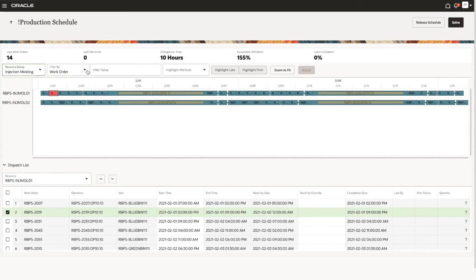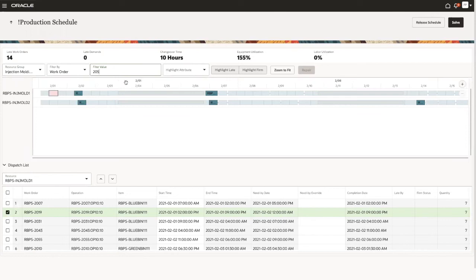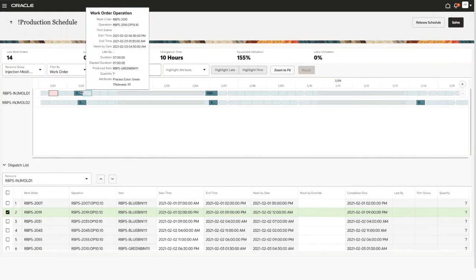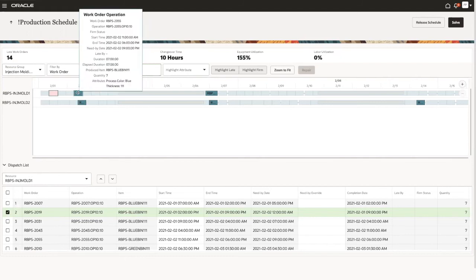You can find work orders that have a specific code, and this is done via the filter by and filter value combination. So now I enter 205 as a string, and this now highlights all the work orders that have a 205 in their code.